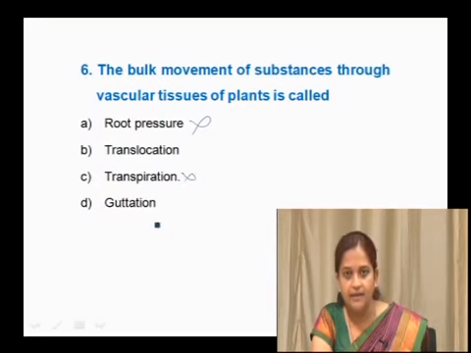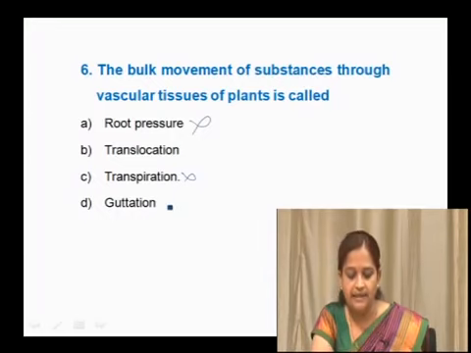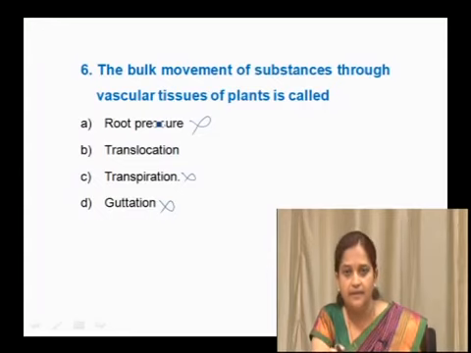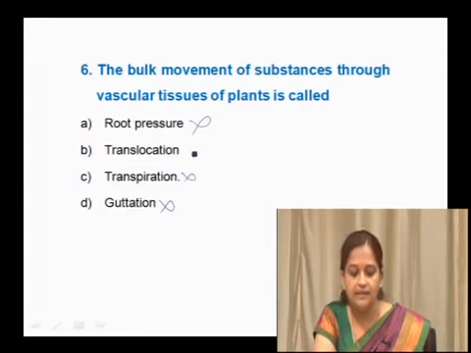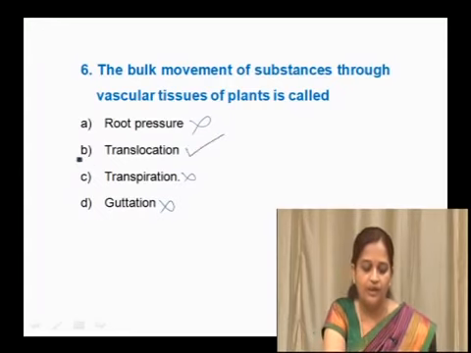Guttation, again the water is lost in the form of liquid through specialized structures called hydathodes, which are present at some of the leaf tips. That is called guttation. So, this is also not a correct answer. And through vascular tissue, a bulk movement, mass flow of substances takes place, that is termed translocation. So, the right option here is B, that is translocation.